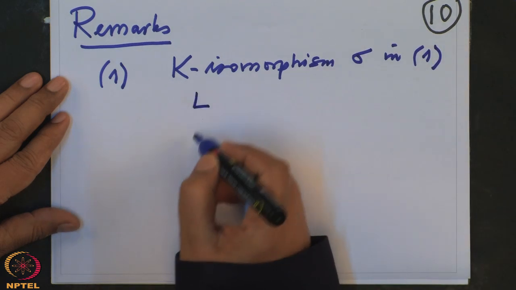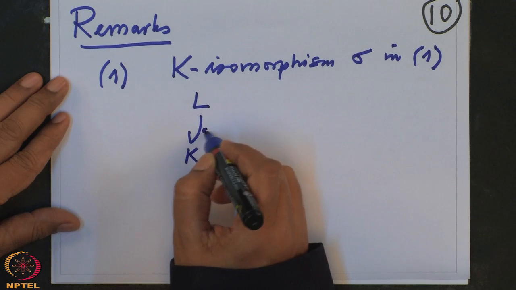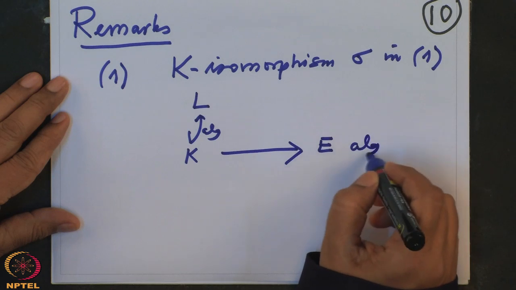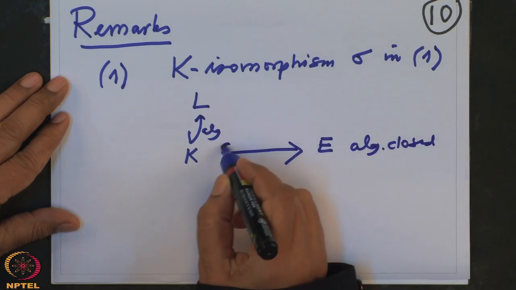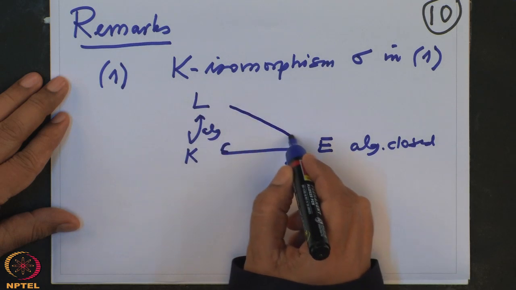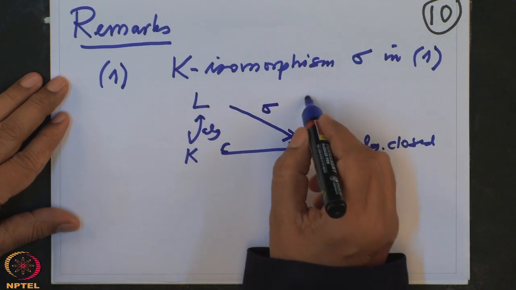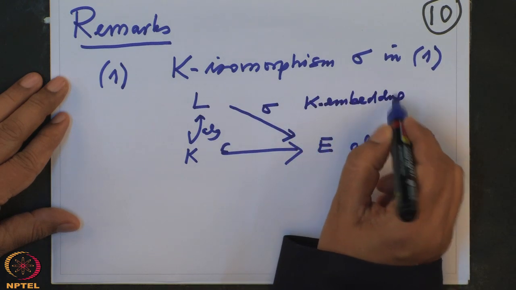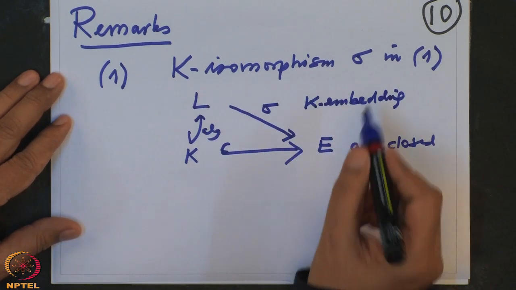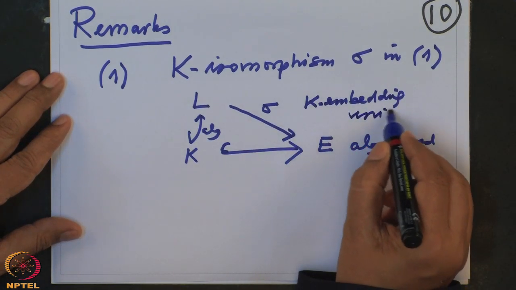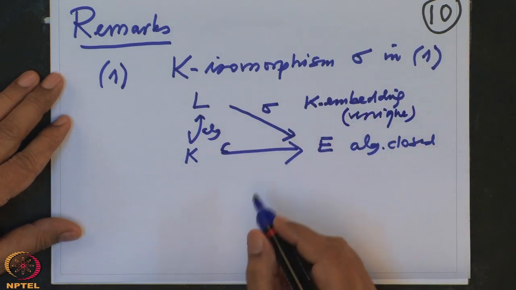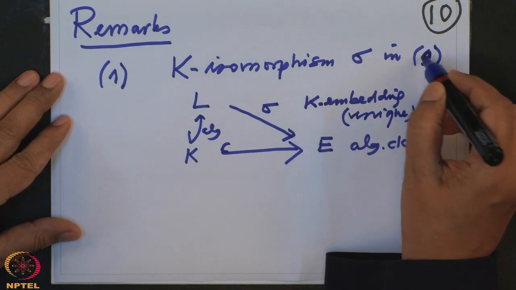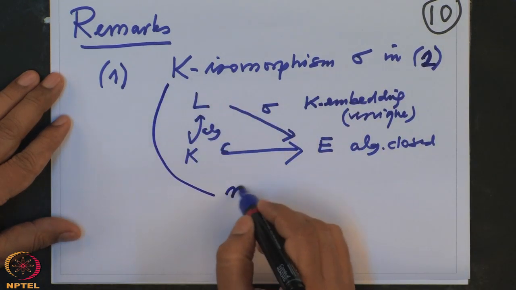Remember that L over K is algebraic, and this is an algebraically closed field. E is algebraically closed. And then we have extended this here. This sigma, which is a K embedding, is not unique in general, as I remarked earlier also. So therefore, in 2 also, the K isomorphism in 2 is also not unique.